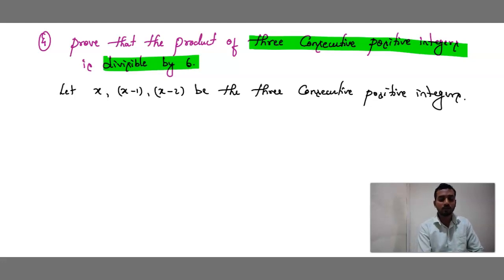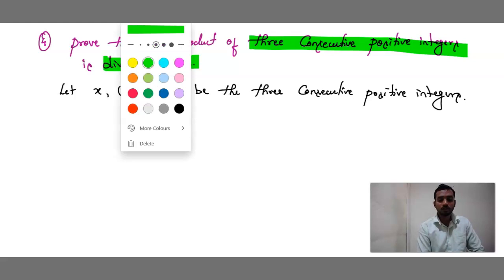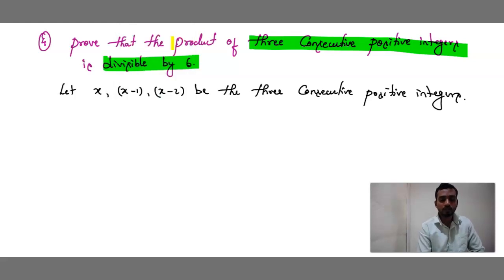Now what is the condition? The condition is, the product of 3 consecutive positive integers is divisible by 6, we have to prove. If you multiply all these 3 consecutive integers, then that product should be divisible by 6. That is what we have to prove here, right?